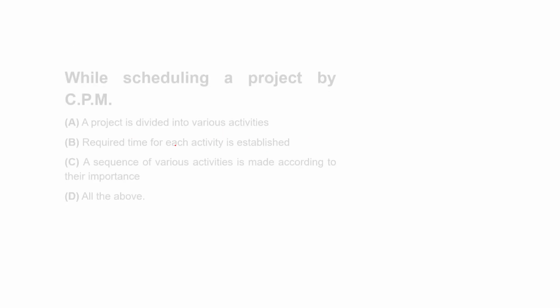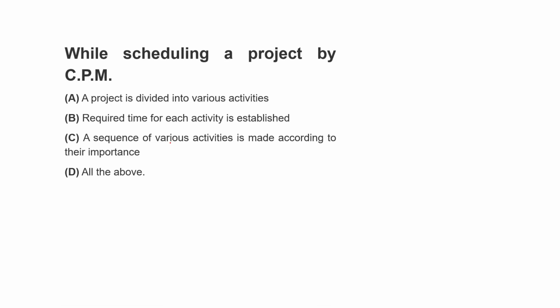Alright. Next is, while scheduling a project by CPM, a project is divided into various activities. True. Required time for each activity is established. True. A sequence of various activities is made according to their importance. True. So in short, all of the above is the answer.